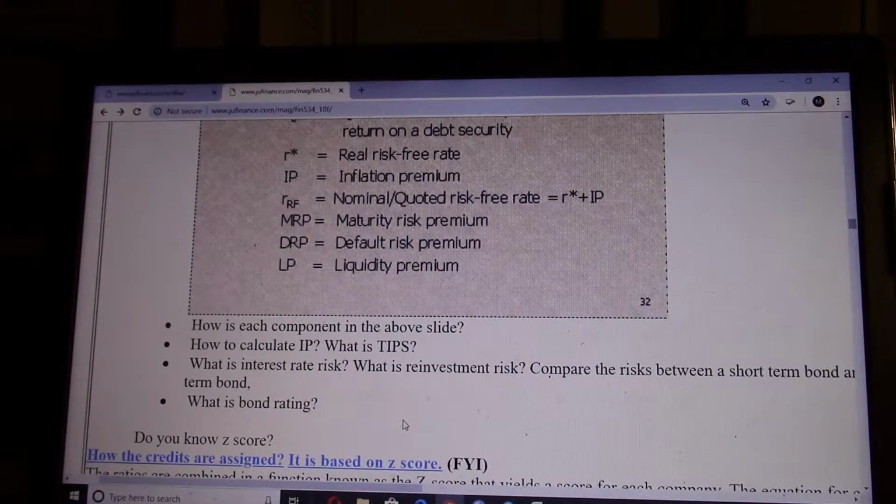So reinvestment risk is another major risk bondholders have to consider. Interest rate risk is more important for investors holding long-term bonds, and reinvestment risk is more important for investors holding short-term bonds.